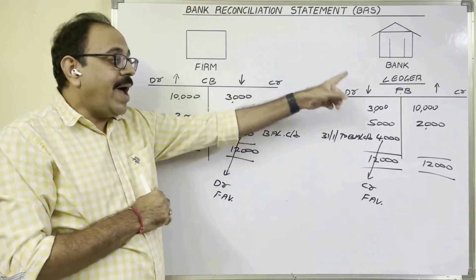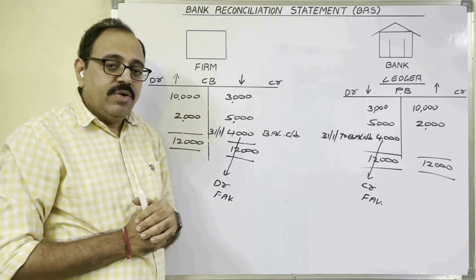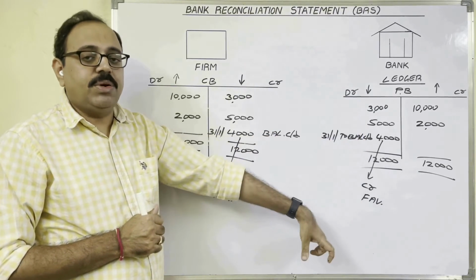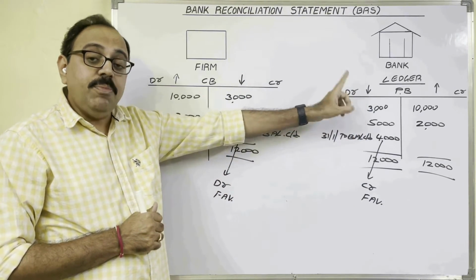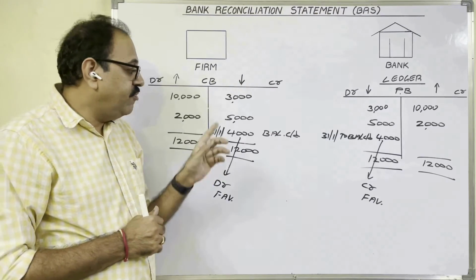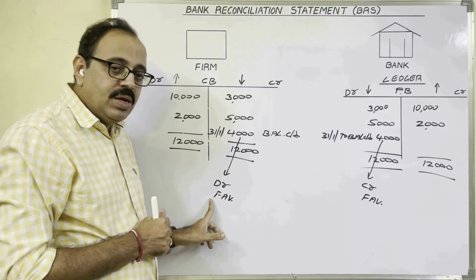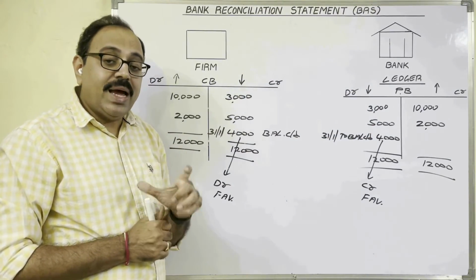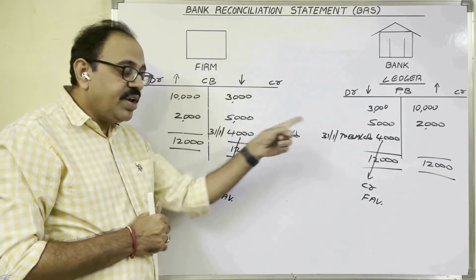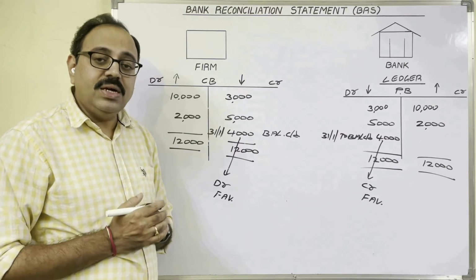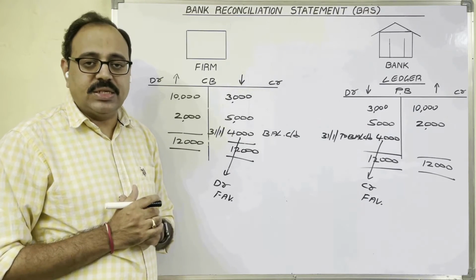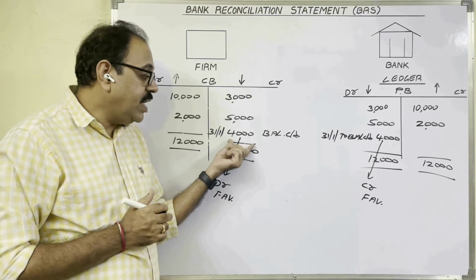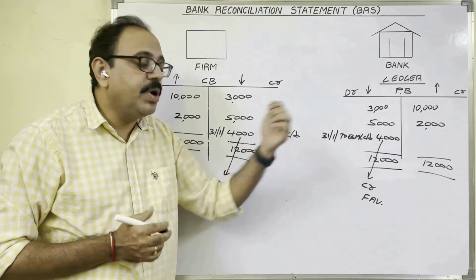But when bank people record in passbook, when that person really goes and takes the money, then only they enter in passbook. Suppose we issued check in January month, but that person presented that check in March month. So by the end of January, you can see a difference between these two balances. Thus, there will be so many reasons because of which there will be a disagreement between bank balance as per cash book and as per passbook.